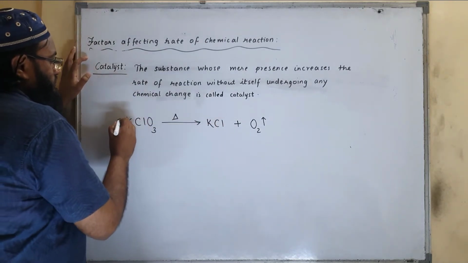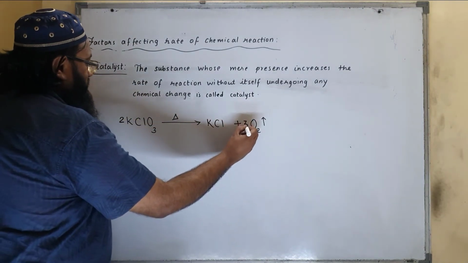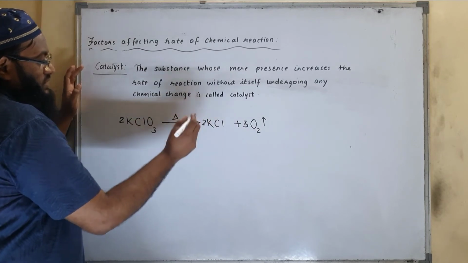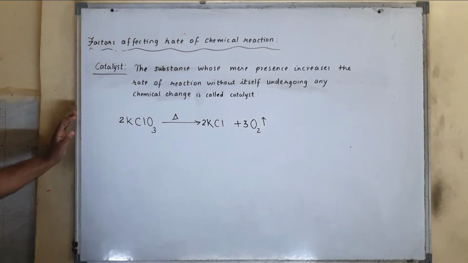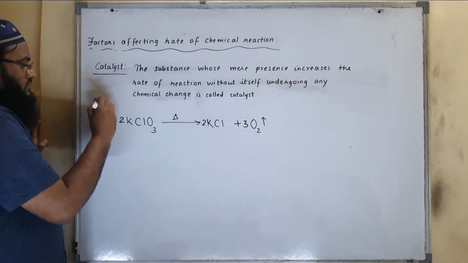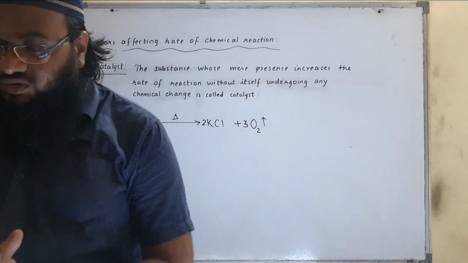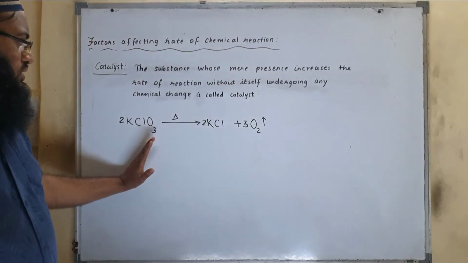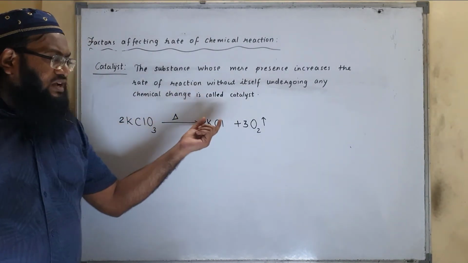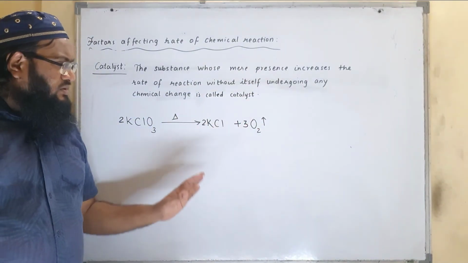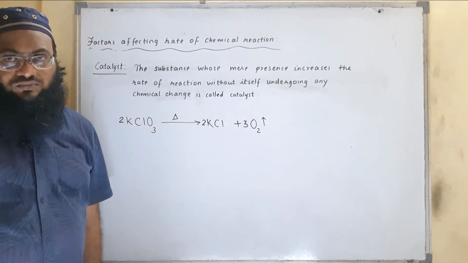Oxygen: 3 twos are 6, 3 twos are 6. Potassium, we can balance it easily. So on heating potassium chlorate, it decomposes slowly. It gets decomposed to potassium chloride and oxygen is released. But here the decomposition is very slow.